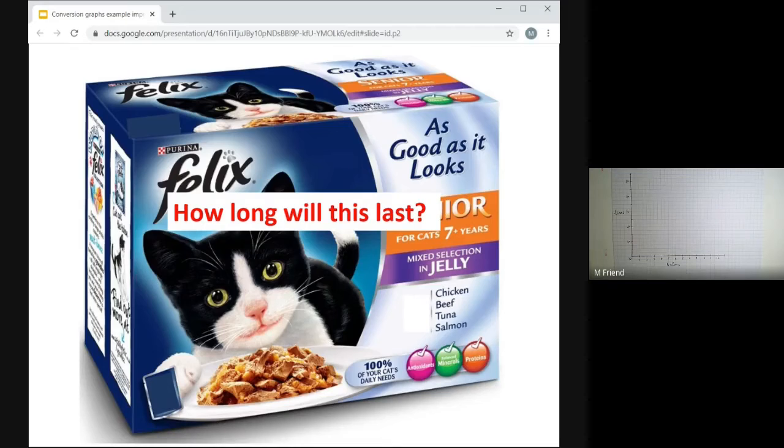Probably, though, the most important thing is, well, how many cats have you got? How many cats are going to be eating this food? If you've only got a couple of cats, it might last quite a long time. If you've got 50 cats at home, it probably doesn't last very long at all. So I hope it makes sense to you that the number one thing that helps us to answer that question, how long will this last, is just how many cats have you got?